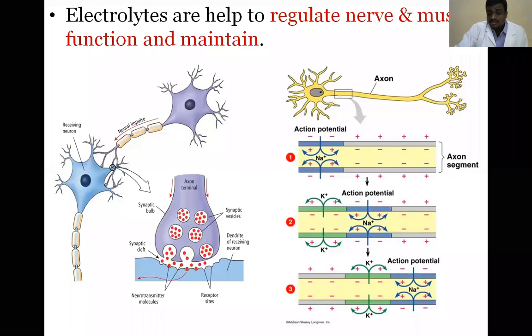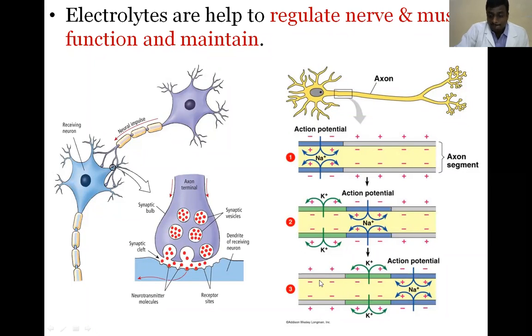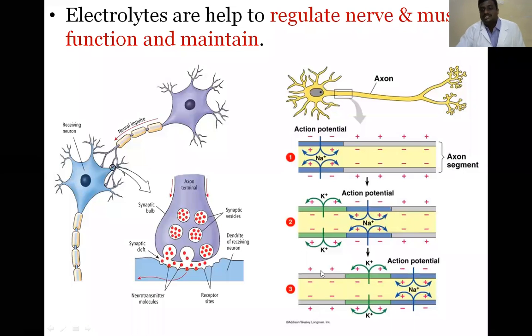Third one is the resting membrane. Here there is no shifting of sodium and potassium. The sodium potassium exchange mainly depends on an enzyme. What is that enzyme? Sodium potassium ATPase. So these two electrolytes have a main function in nerve conduction. Okay.